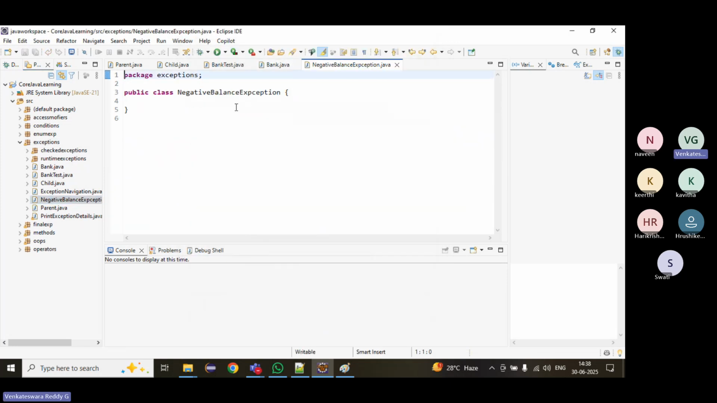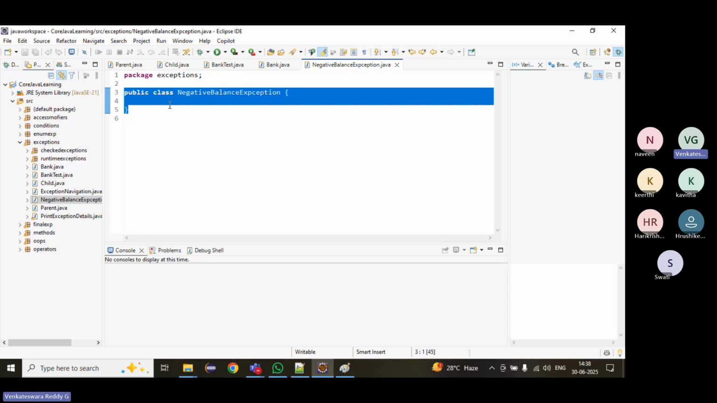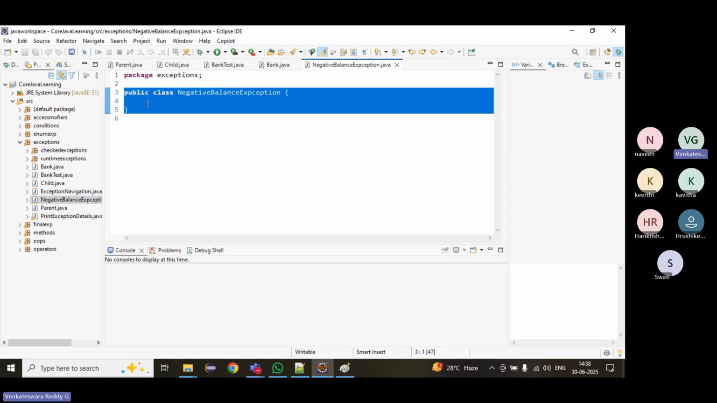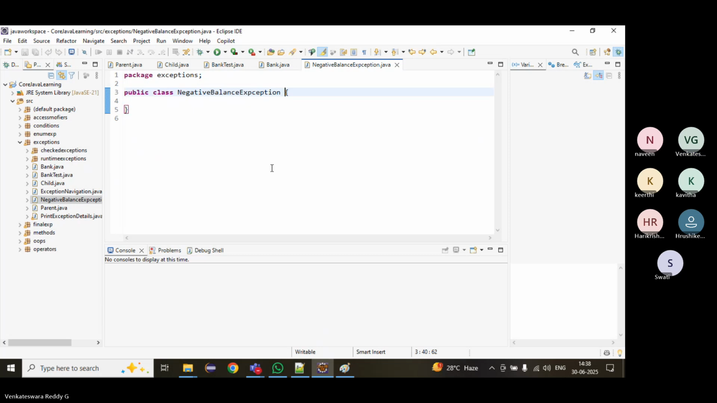Right, negative balance exception. Okay. Now, if we create it like this, it's not an exception. We have to provide the feature of the exception. This is just a normal class. We have to enable the exception feature for it. How to enable? We can create either a checked exception or an unchecked exception.